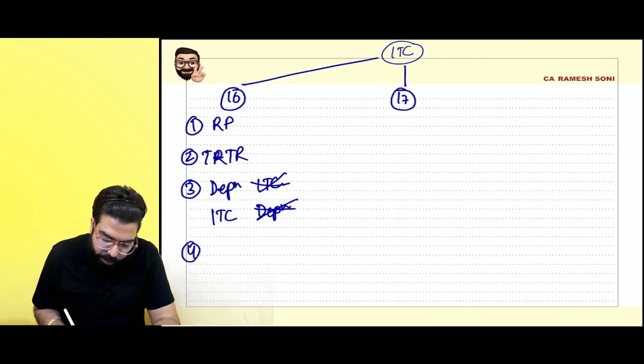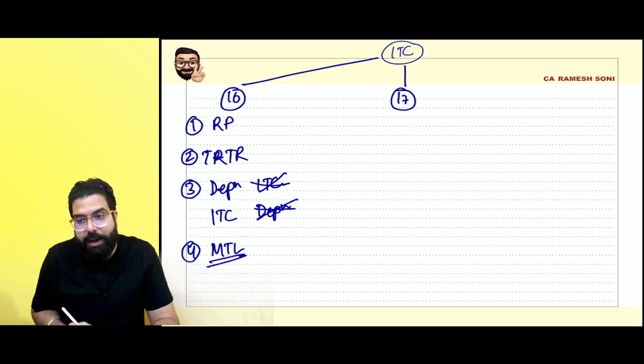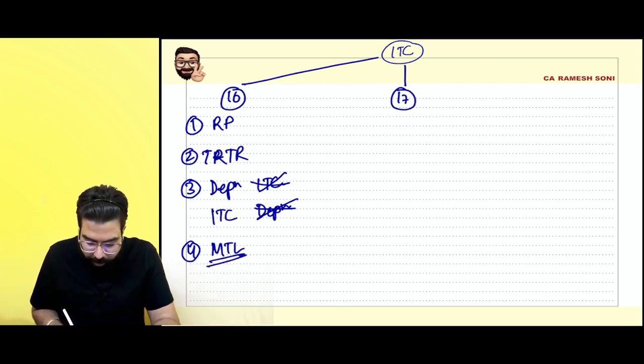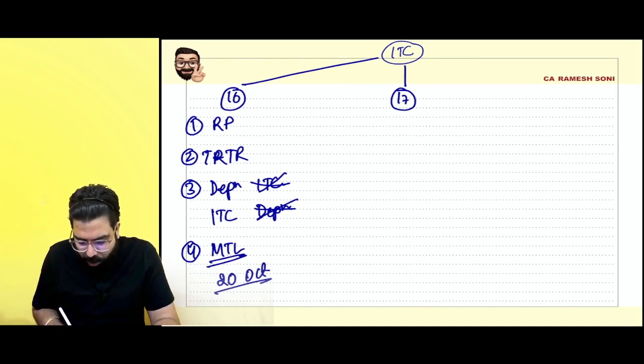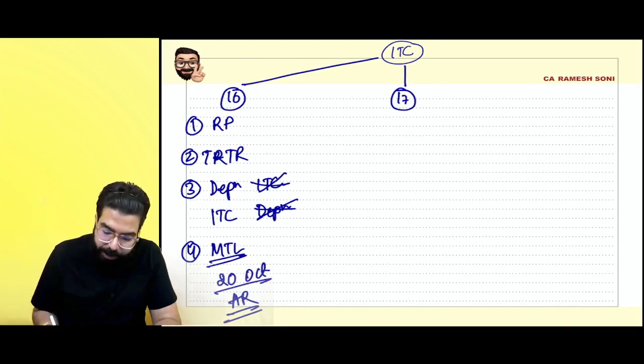Section 16(4) told the maximum time limit to take the credit is 20th of October, or the actual date of the annual return, whichever is earlier. Yes, sir. Point is clear.